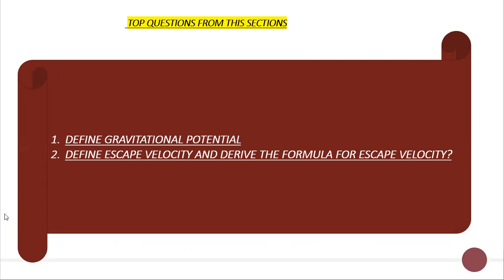It will escape from the gravitational attraction of the earth. That is called the escape velocity. And we have to derive the formula, that is under root 2GM upon r, or under root 2 small g into r. That is the formula for escape velocity, and its value is 11.2 kilometer per second. So I hope it is clear to you.